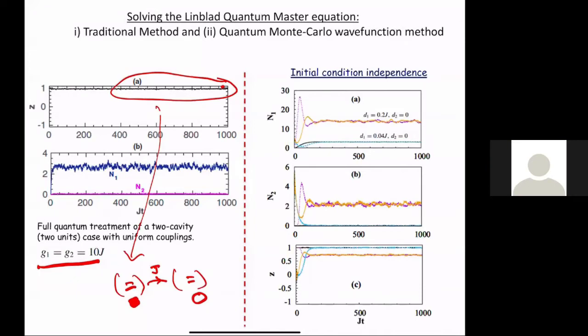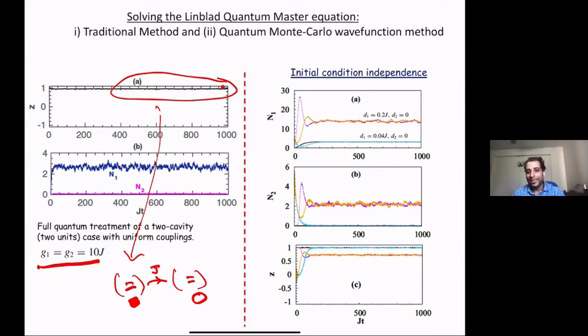One more question. Are you always driving one of the two cavities? In these calculations we drive the first cavity, but this is not restrictive. You could drive both cavities and so on. But notice that even if you drive the first cavity, it is not sufficient to guarantee self-trapping, because those bosons may just leak out to the next cavity.